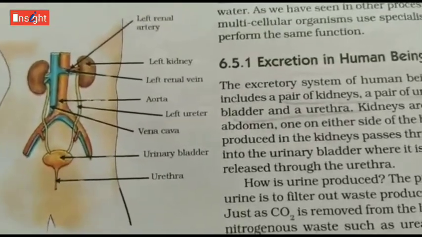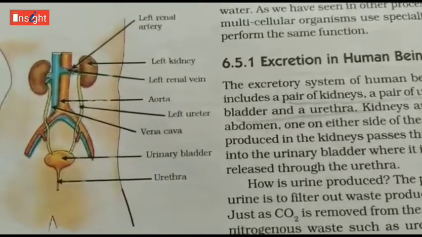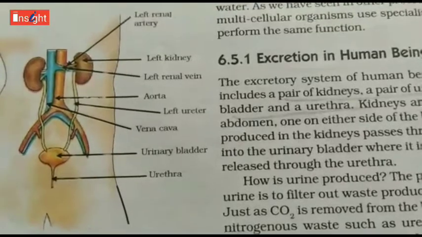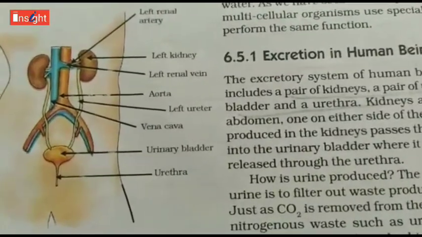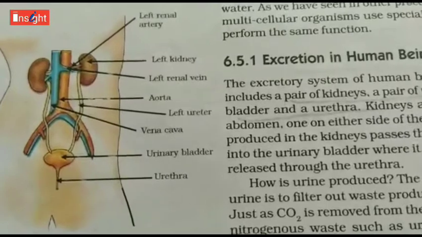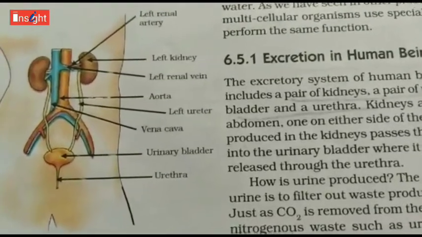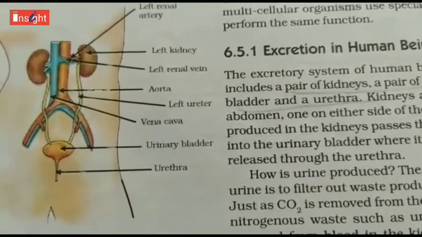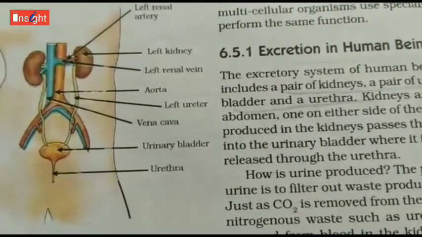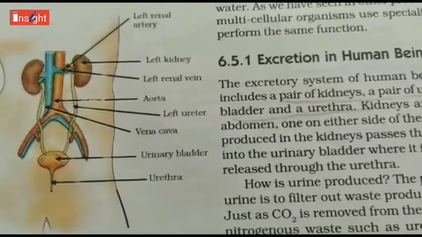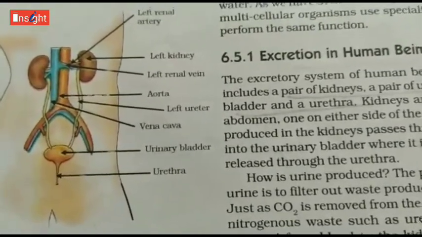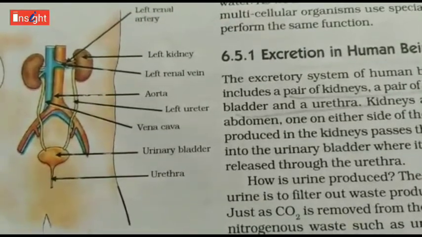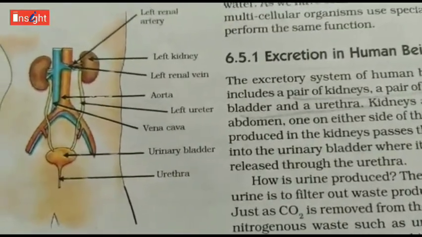Here, the capillary cluster is a cluster of very thin-walled blood vessels, and the capillary cluster in the kidney is associated with the cup-shaped end of a coiled tube, which is called Bowman's capsule. It collects the filtrate. Each kidney has a large number of these filtration units, and they are called nephrons.